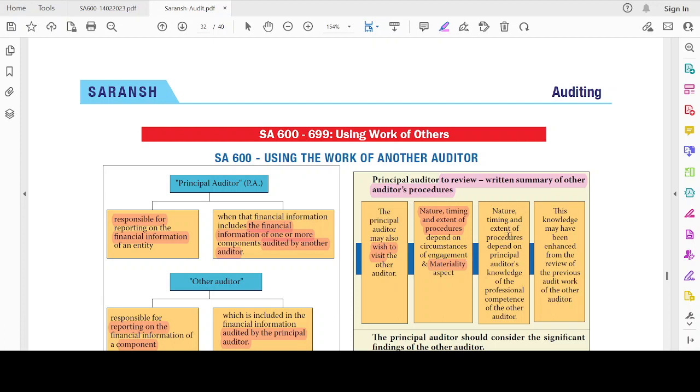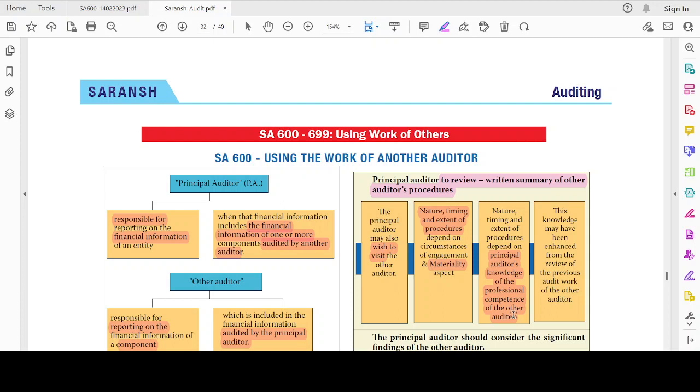Then, nature, timing, and extent of procedures depend on the principal auditor's knowledge of the professional work and competence of the other auditor. I would have been engaged with him, right? So I should check whether he is competent enough. For example, such a branch or component is located in a foreign country. I have to check, and there is no requirement for a particular chartered accountant. Only chartered accountants could audit? There is no such requirement. Any person who has so and so qualifications can audit.